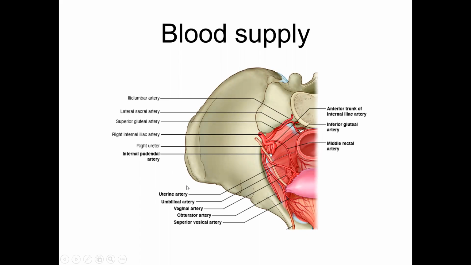Blood supply. We've already discussed that the vaginal artery is a replacement of the inferior vesical artery in females. There is a separate uterine artery, which is a helicine artery, which means the tunica media, the muscle layer, is not circularly arranged, it is longitudinally arranged.